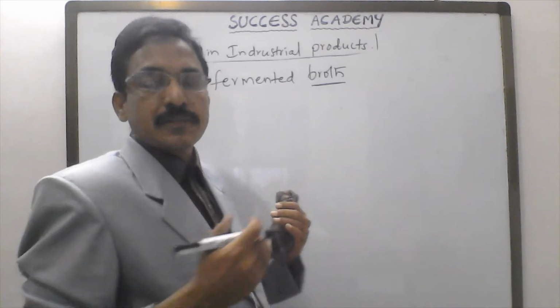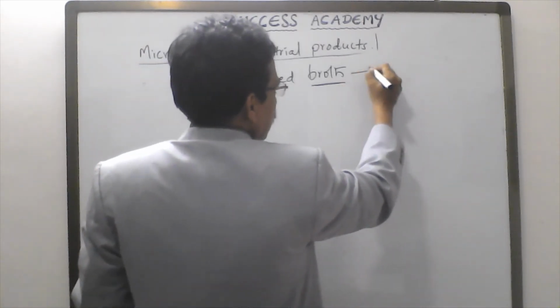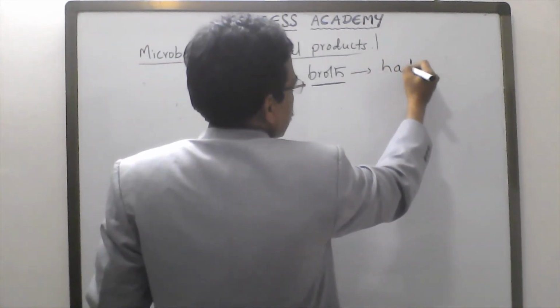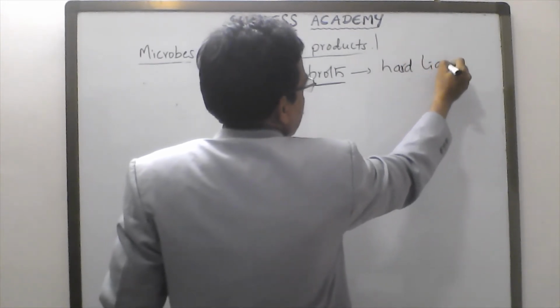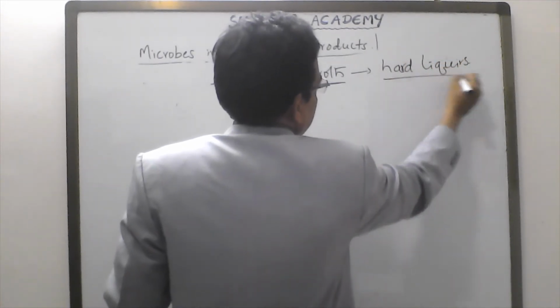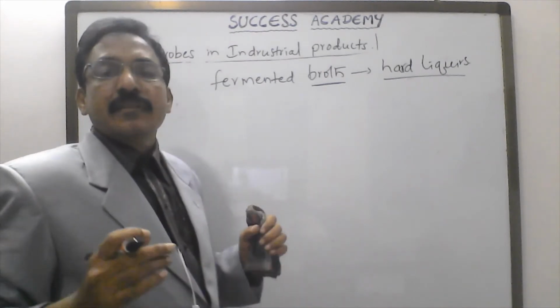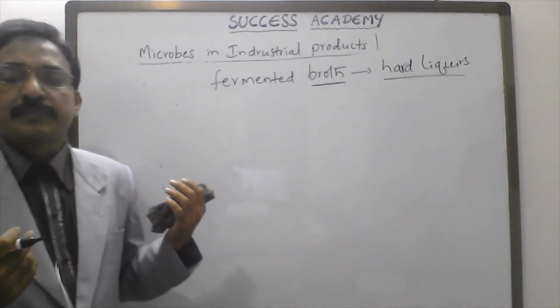From this fermented soup, hard liquors are produced. Hard liquors are the drinks with high alcoholic content.